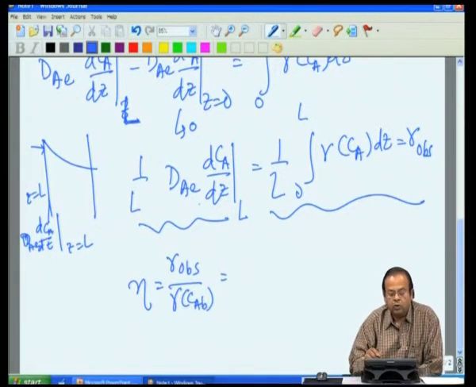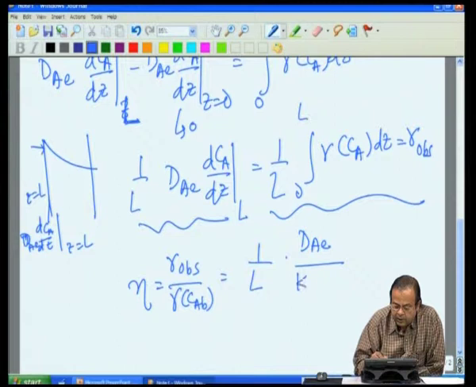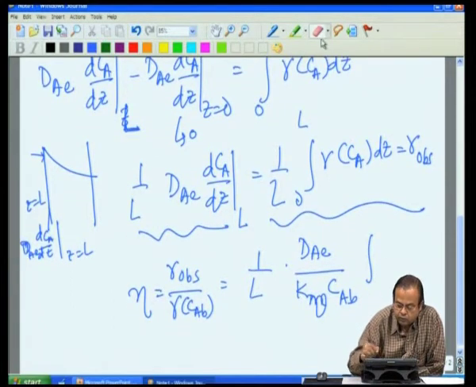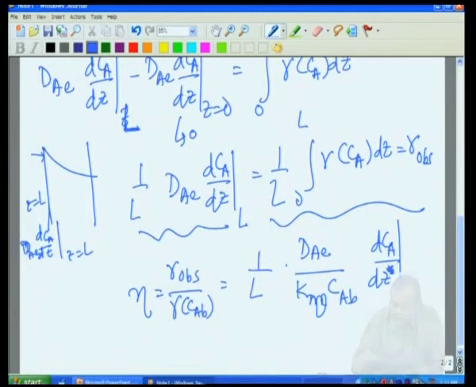From this expression, it is nothing but 1 over L into De by Km into CAB, or kV into CAB, written in terms of the differential, dCA dZ star at Z equal to L. If you now make this equation dimensionless using the same quantities, we end up with 1 over phi square du dZ star at Z star equal to 1.